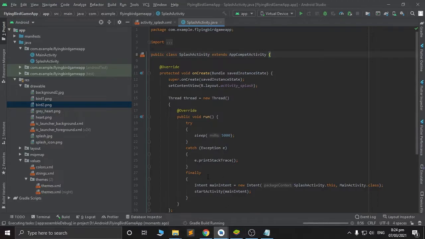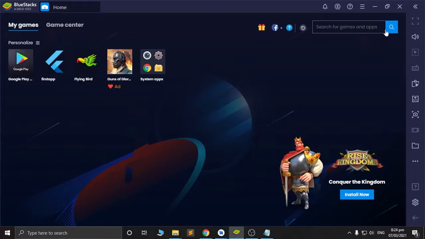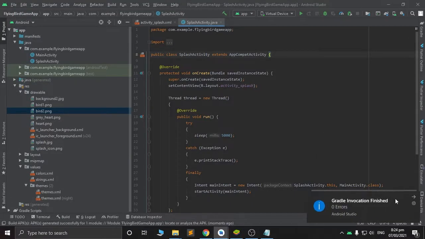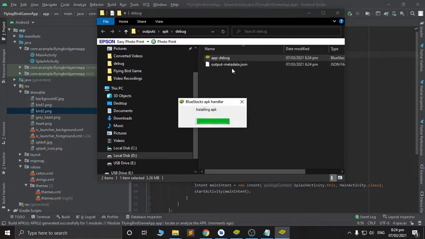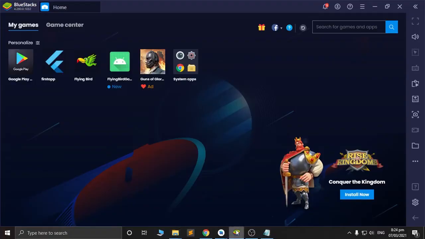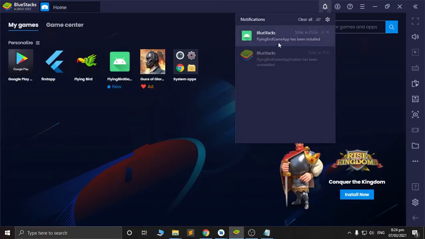In your first time building the project, it will take I think 20 seconds for the project to build the Gradle. And after that, you can try to run it already on the BlueStacks. After that, it says no error. Good. Then let's locate the app debug, double click it or click enter. Just run the application. Then after that, go to BlueStacks, then the notification bell. Here you go, the flyingbird game app.